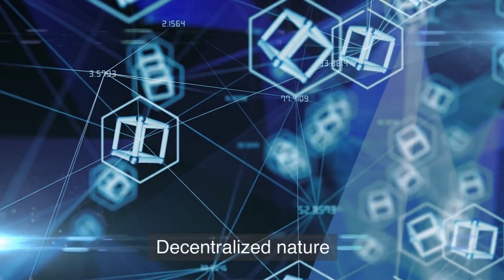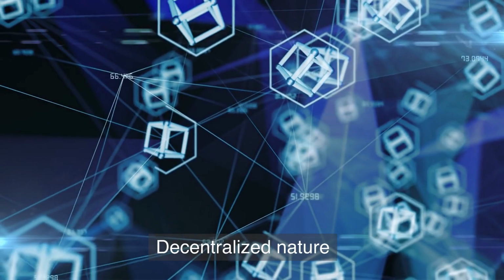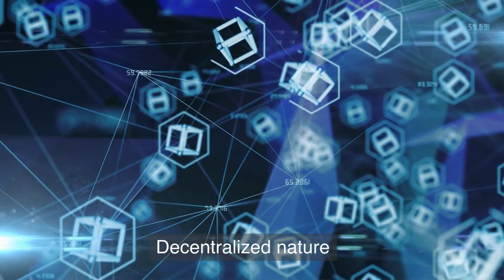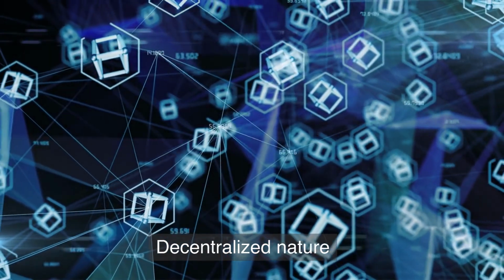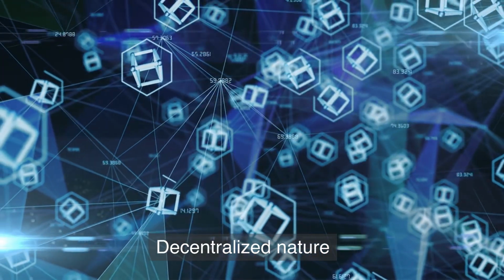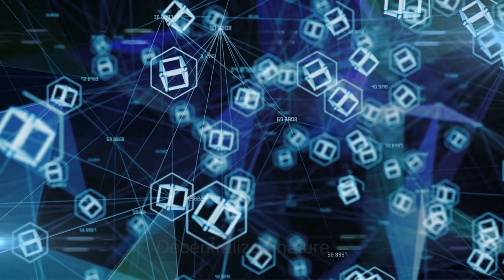One of the main advantages of Layer 1 blockchains is their decentralized nature. Because they are not controlled by any single entity, they are resistant to censorship and tampering. This makes them ideal for storing valuable or sensitive information.